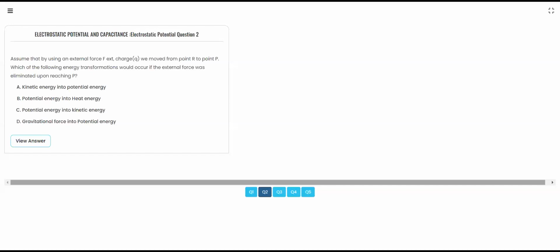The first one, kinetic energy into potential energy. Second one, potential energy into heat energy. Third one, potential energy into kinetic energy. The last one, gravitational force to potential energy. What will happen? What will happen, everyone? Please answer.